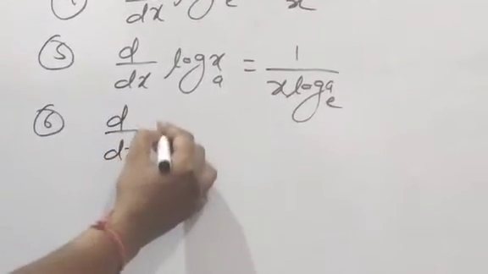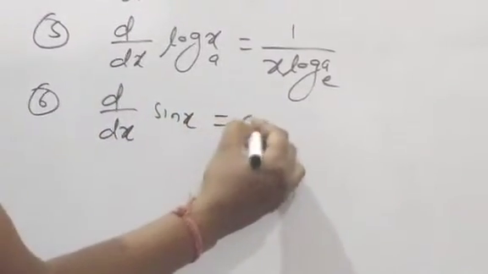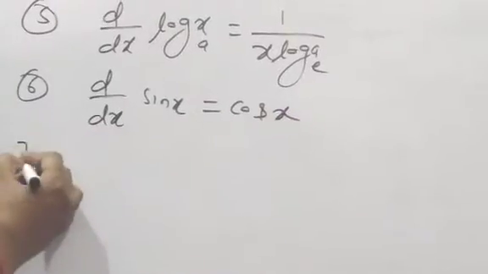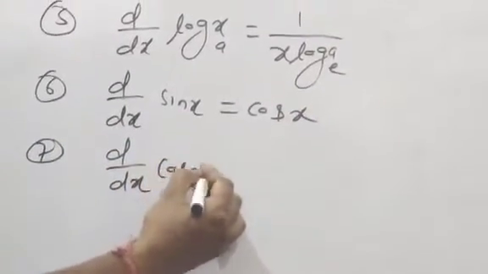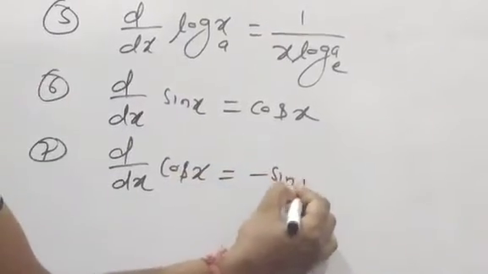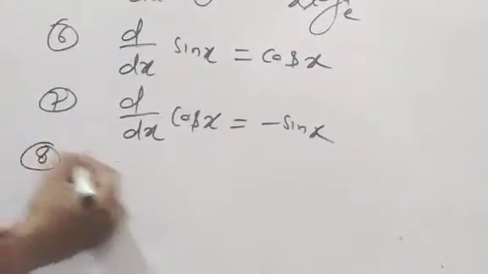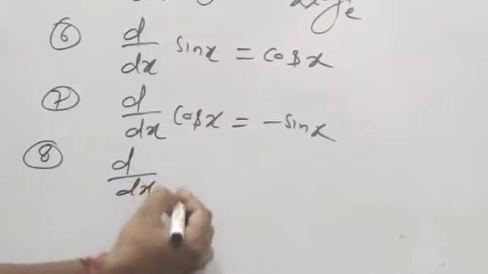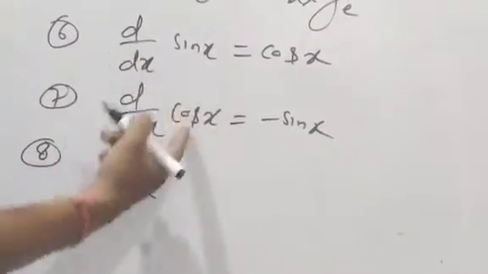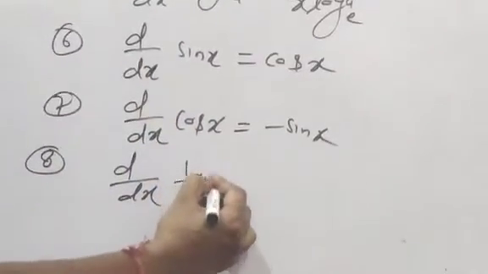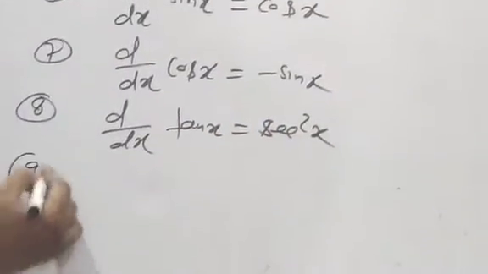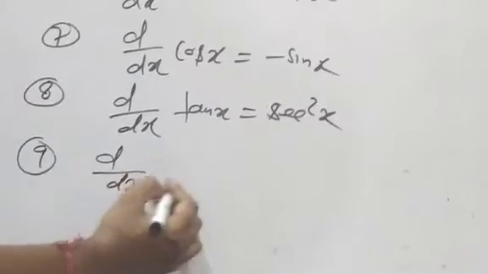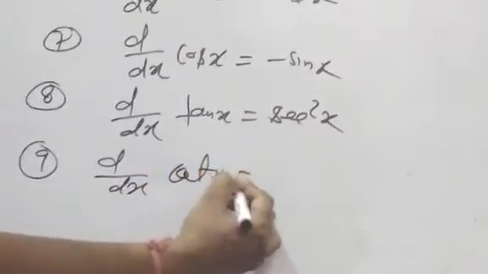Six. d by dx of sin x is equal to what? cos x. d by dx of cos x is equal to what? Minus sin x. d by dx of tan x is equal to what? sec square x. d by dx of cot x is equal to what?